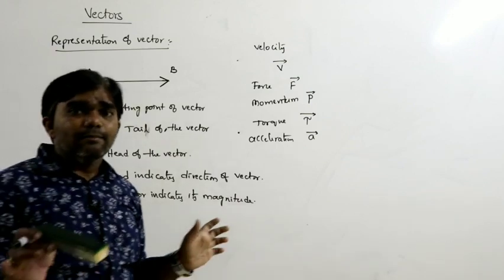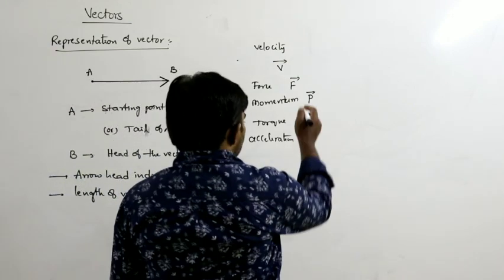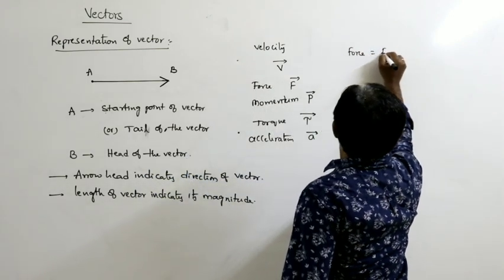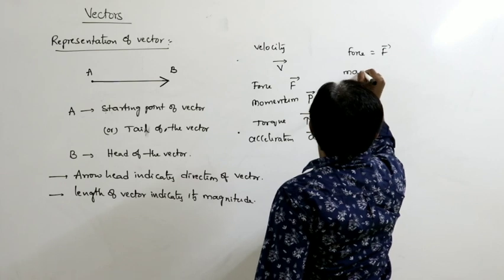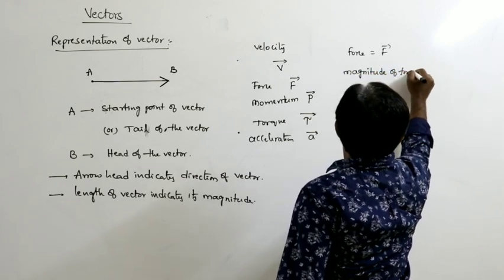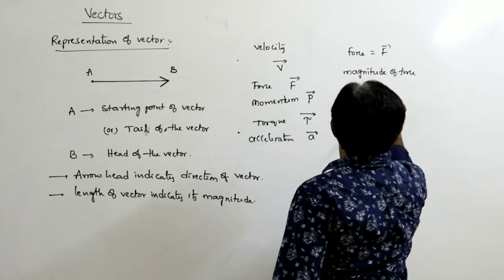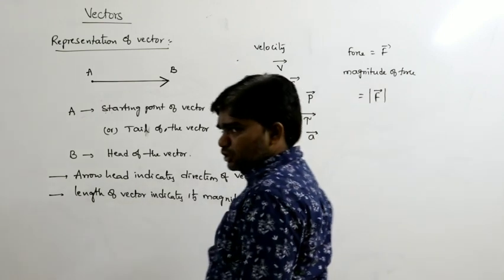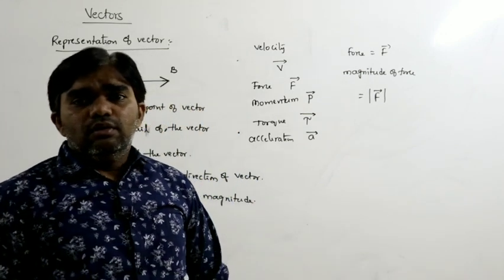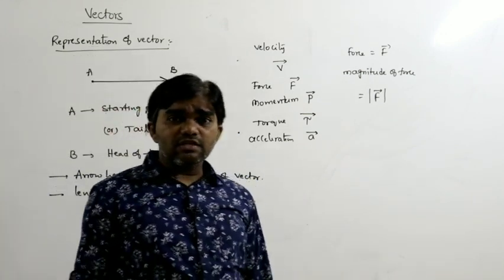Length indicates the magnitude. So here, let us say force is considered as F bar. How can you represent the magnitude of force here? The magnitude of force is equal to the modulus of F bar. That is the magnitude. Magnitude must always be positive.